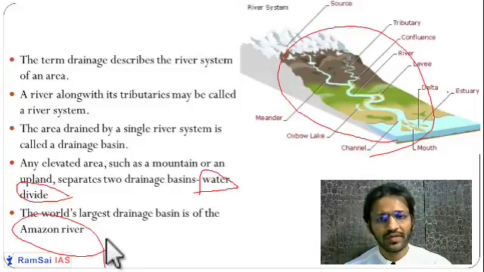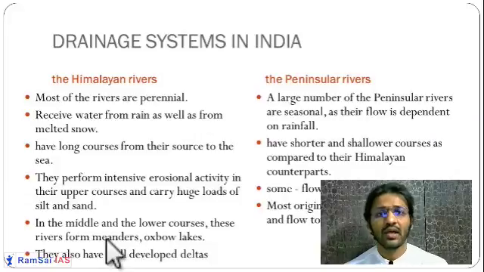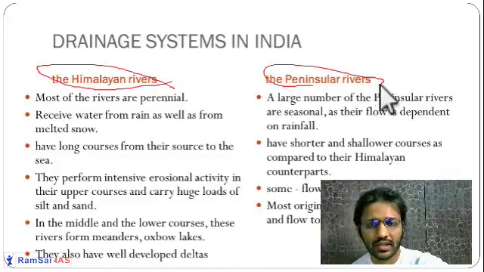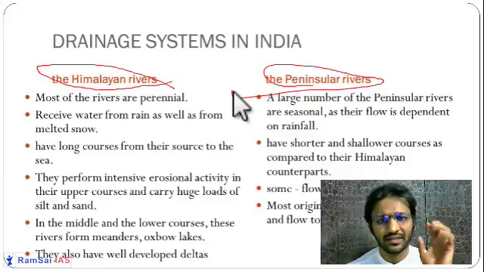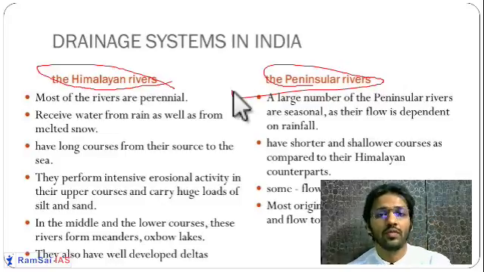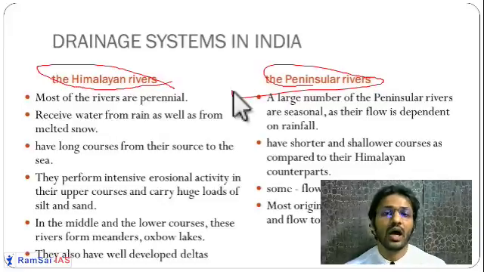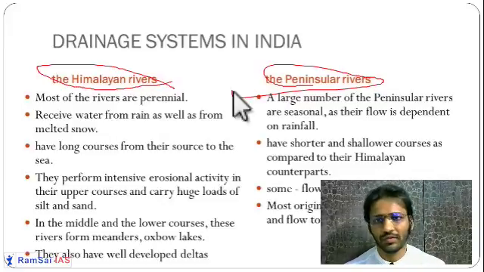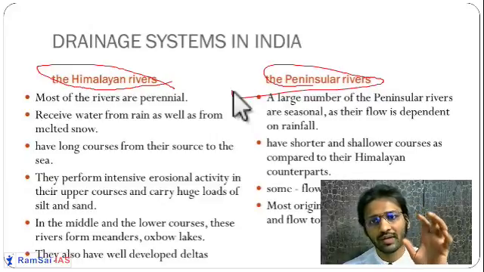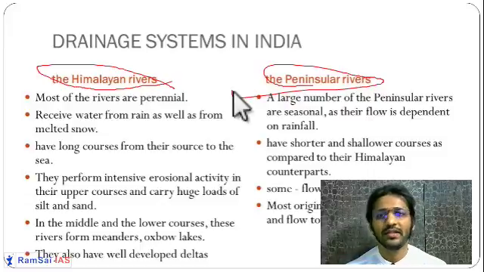Now friends, in the case of India, we can classify India's river system into two types: the Himalayan river system and the peninsular river system. This is a bigger classification. There are some other classifications as well, like rivers flowing into the Bay of Bengal and rivers flowing into the Arabian Sea. Also, according to the volume of water they discharge, we can classify the river systems of India. But basically here we are going to see two river systems, Himalayan rivers and peninsular rivers.